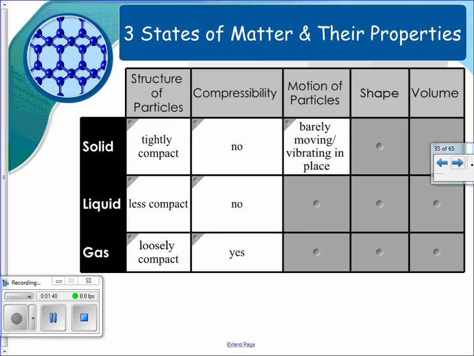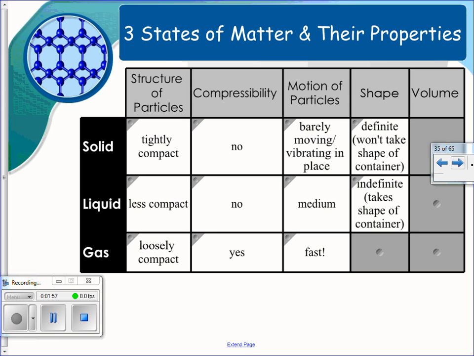Motion of particles: solids are barely moving, they're vibrating in place. And when we're talking about that vibrating, we're talking about at the molecular level. Liquids, the particles are moving a little bit more than solids. And then, of course, gases are moving the fastest of all. Shape: solids have definite shape. Liquids have indefinite shape. You can pour liquid from one place to another. Gas has indefinite shape.